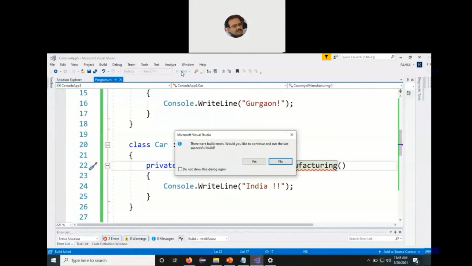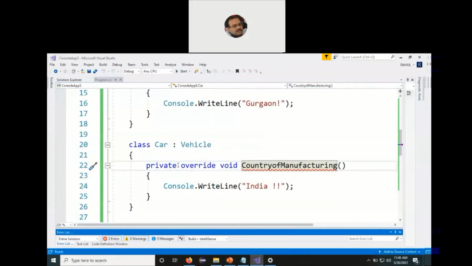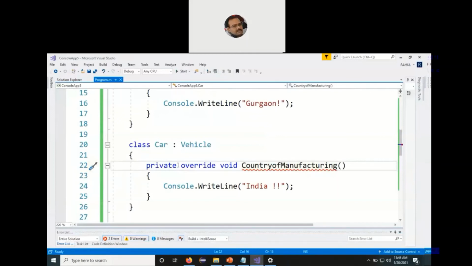And it pops up a window, Microsoft Visual Studio. There is a certain error. Would you like to continue and run the last successful build? I said no. The reason being that when we override a function of the base class, it is always advisable that you keep the scope of the function as it is, or you can increase it. But as a programmer, you should not decrease it.